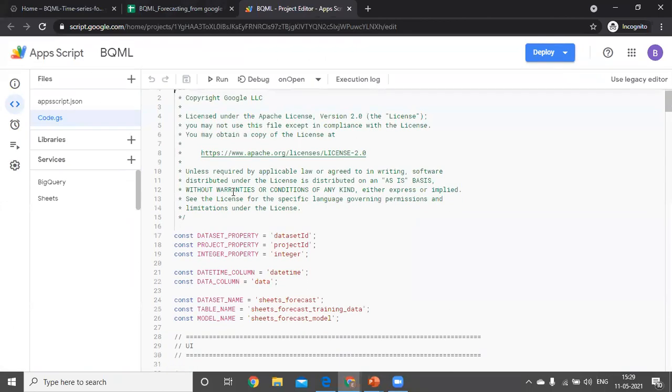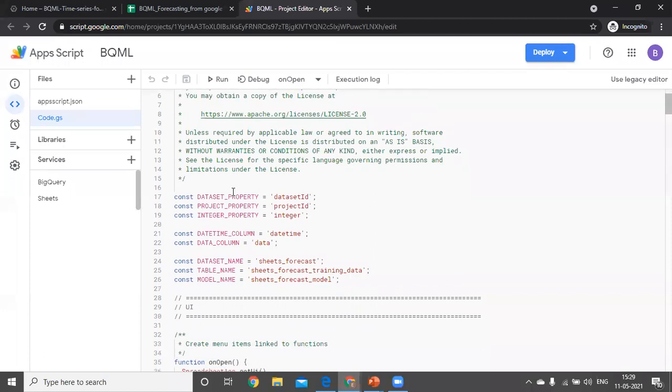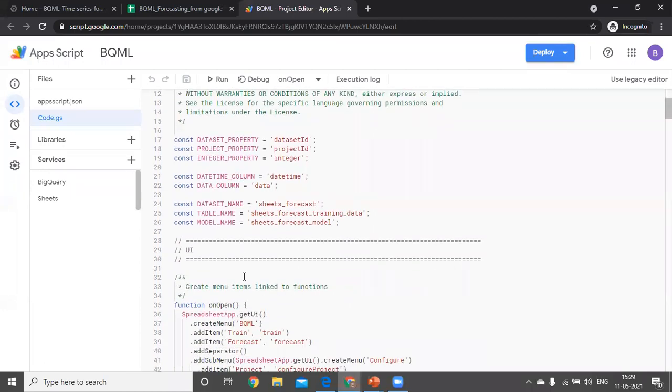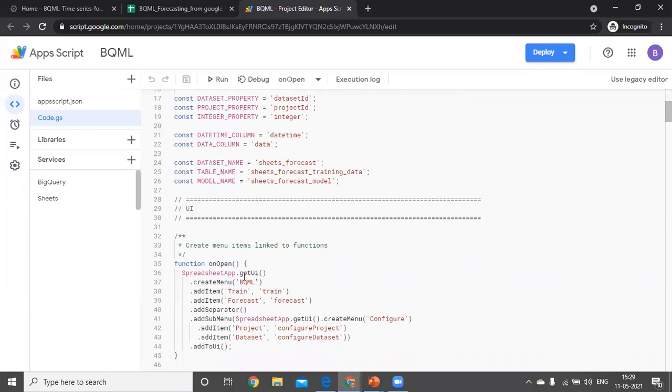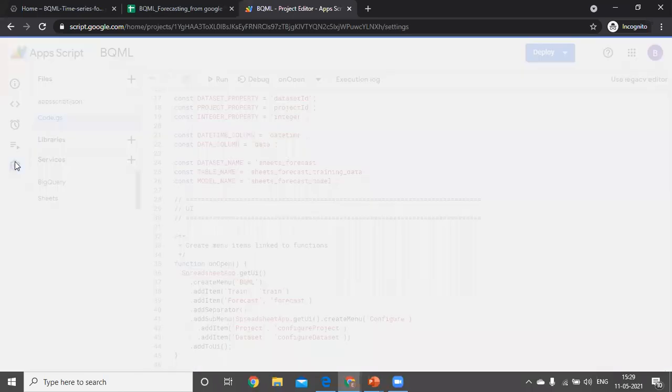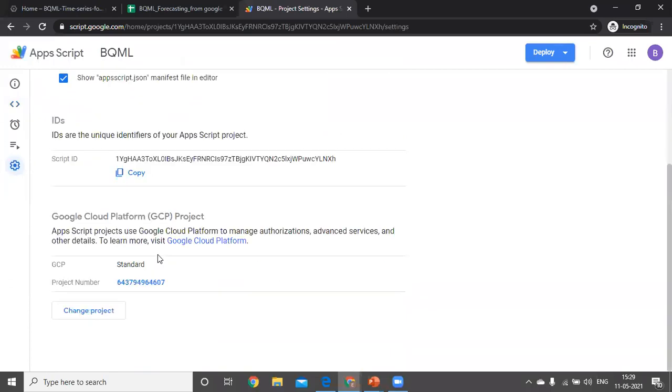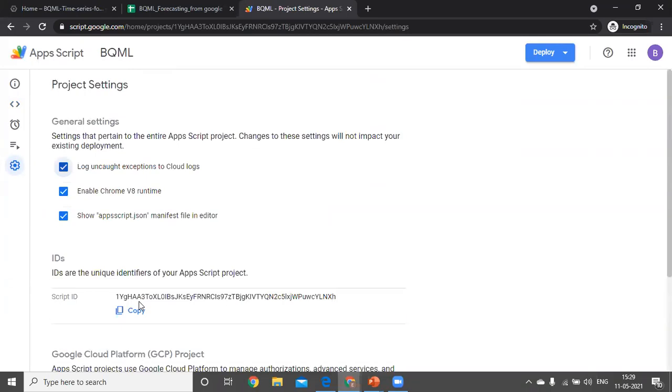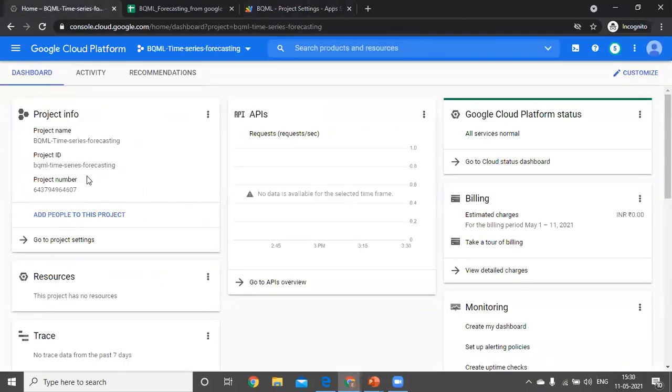This code creates the customized menu, and the data sets, table names, and models, which are in the cloud platform. Before running this code, we just need to give our project ID or project number in the Apps Script settings. I took this project ID from the project name, and I kept the project number here in the Apps Script.